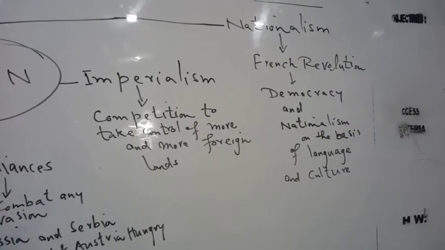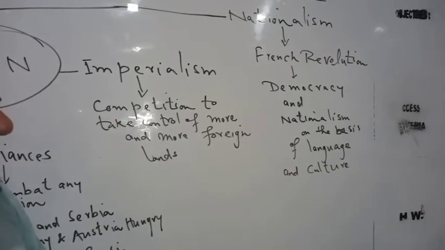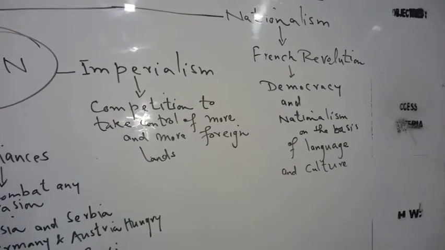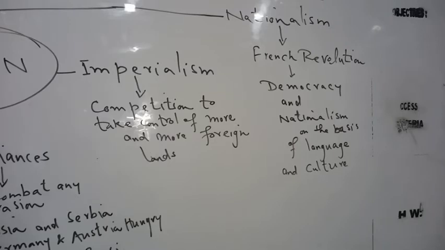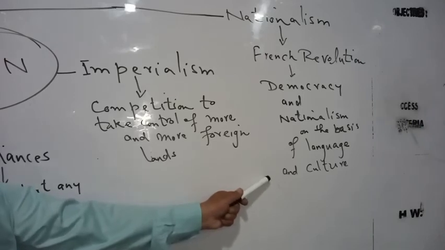So that's why, on the basis of this nationalism, Europe was established, and today we see the European countries are all made on the basis of nationalism. One language, one culture, one country. So there are very small countries in the whole of Europe, but they are based on one language and one culture.